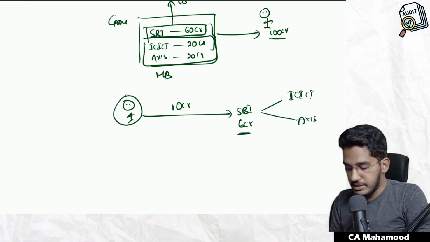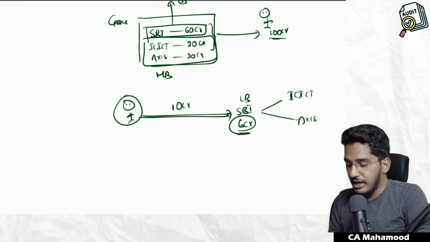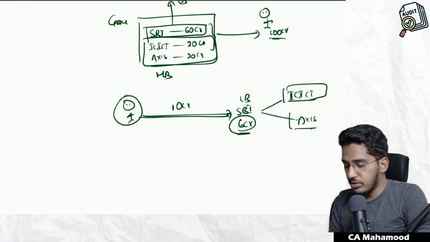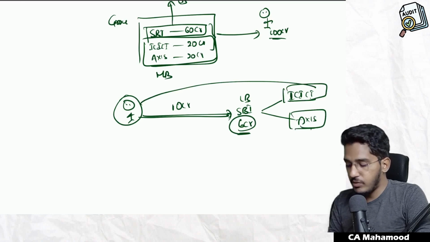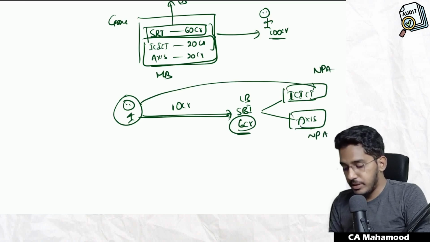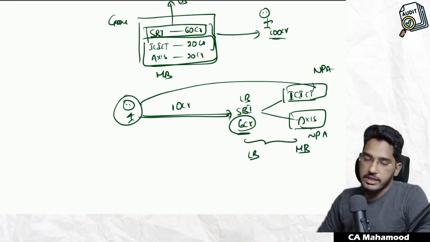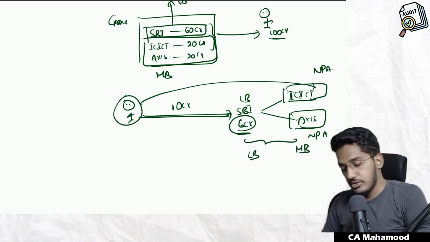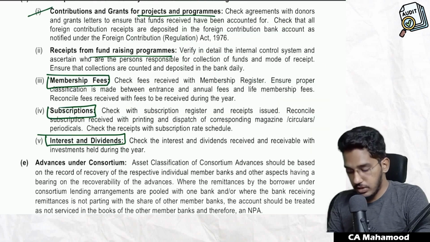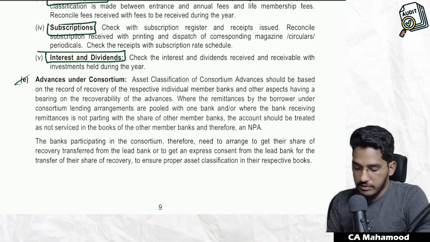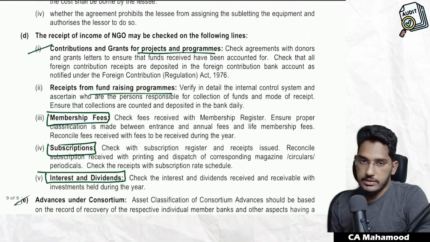So if the customer is making an installment payment to the lead bank, it should keep its share and transfer the share to respective members. If the lead bank is not transferring the share to members bank, then this members bank is required to classify this person's account as NPA. So that's why there should be proper communication between lead bank and members bank to avoid unnecessary classification of NPAs. So this is what they will try to say regarding prudential norms for consortium advances. You can refer to Audit of Banks chapter for more details.